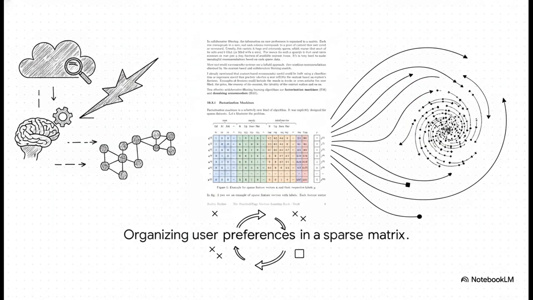Now, what's really interesting about this concept is how the collaborative data is actually stored. Think of a massive grid, or matrix, where the rows are the users, the columns are the movies, and the numbers inside are the ratings. But here's the catch. In the real world, this matrix is incredibly huge, with millions of users and hundreds of thousands of movies. And because any single user only watches a tiny, tiny fraction of all those available movies, the matrix is mostly just empty zeros. It's what data scientists call extremely sparse data. Trying to pull meaningful recommendations from a giant grid of mostly empty space? Yeah, that is a massive mathematical headache.